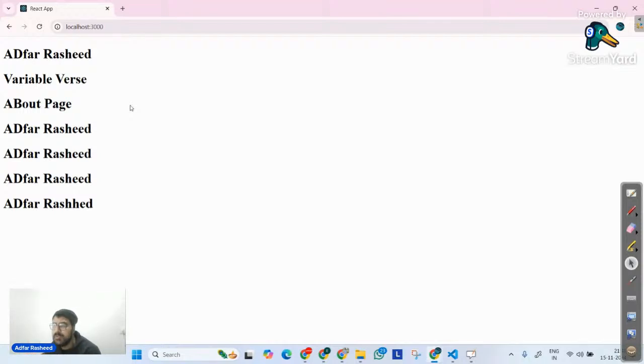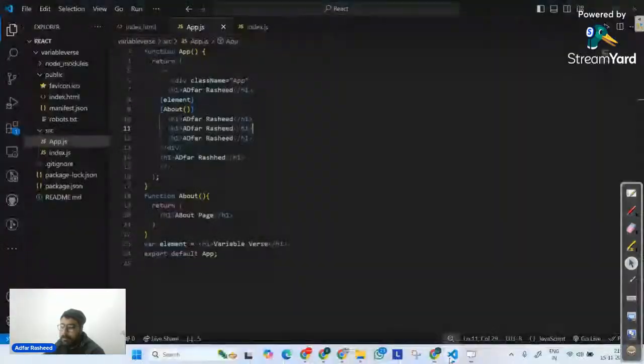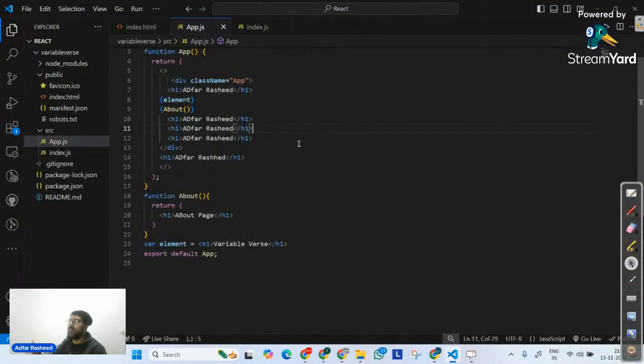But there are issues with it. In this case, we cannot pass some arguments to it. By arguments, I mean we cannot pass attributes to it, because we want to treat it as an HTML component. So then some attributes, some arguments, what is that called? Attributes. Attributes can be passed to it. Those attributes are called props later on. We will understand that concept in another class. That's why we do not call it like this.